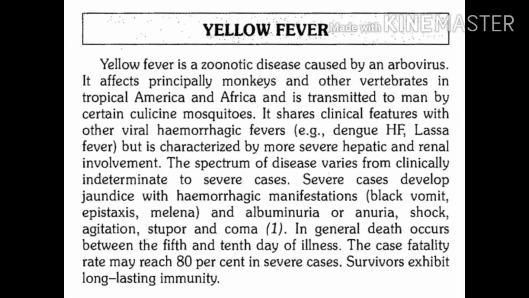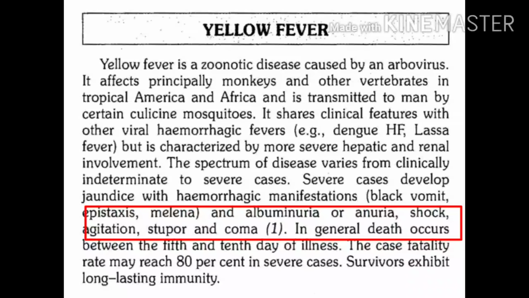So there is severe jaundice, and the patient develops albuminuria and anuria. As it shows similarity with hemorrhagic fever, what hemorrhagic manifestations can we see in yellow fever? They include epistaxis, melena, and black vomit, and finally the patient enters into a stuporous or comatose condition, shock, and death occurs in the majority of cases.